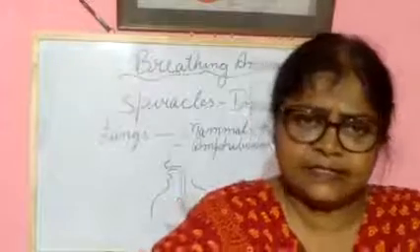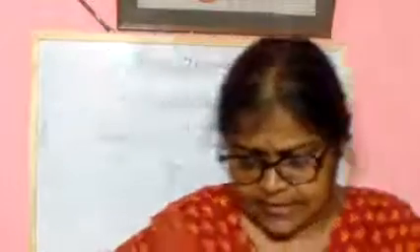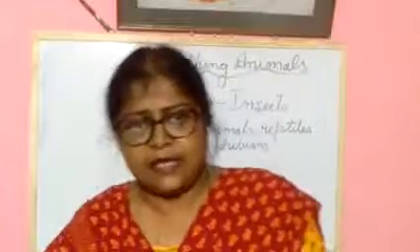Animals that live in water use their what? Gills to breathe. Yes, clear? Animals like amphibians or some animals like earthworms use their body parts or moist skin to breathe.